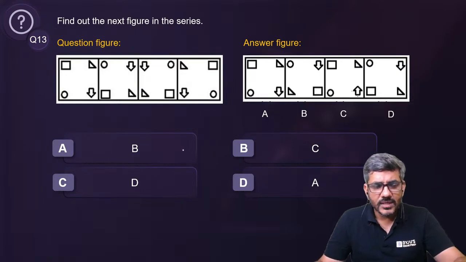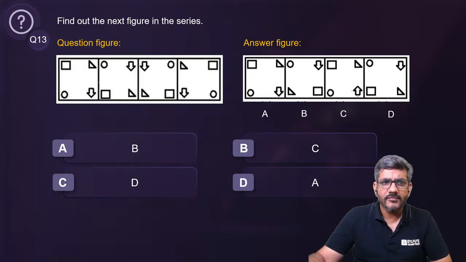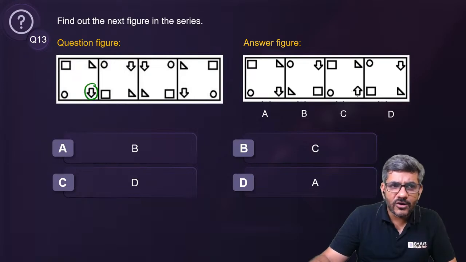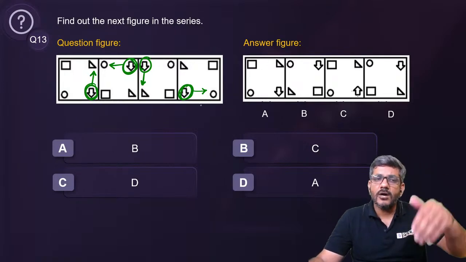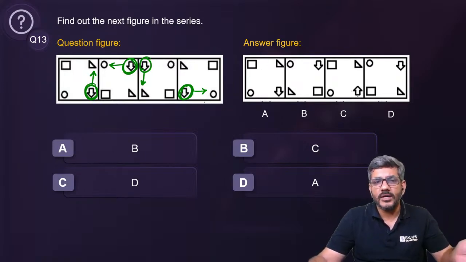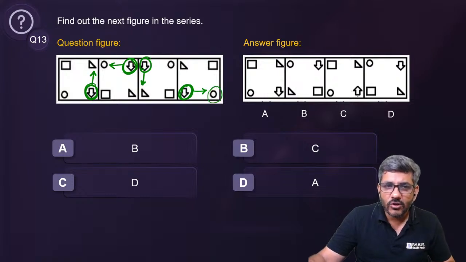ठीक है. मुझे भी ये थोड़ा सा आसान लगा एक्चुअली करने में when I was doing it. When I look at this arrow went from this position to this position, right? In the second one. Then from here it went to this position. Then from here it went up to this position. Then from here it must go to this position now, right? So in my answer, the arrow should be here and it should be downward arrow because in all of them it is a downward arrow. The downward arrow in this corner of the figure is in this figure only.